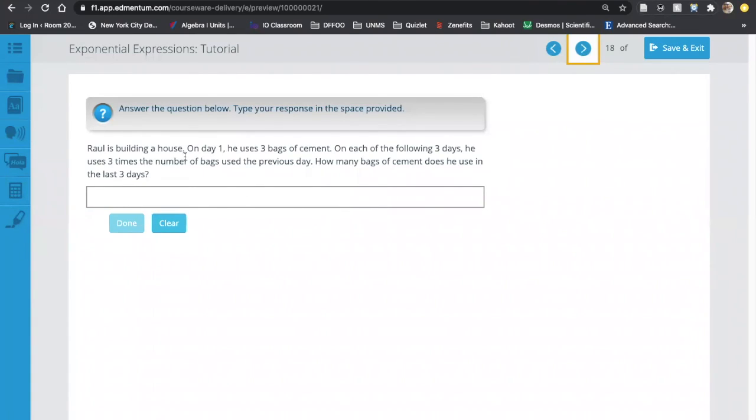All right, so again, you've got an example over here. I'll just read through it and you guys should be doing this one on your own. It says, Raul is building a house. On day 1, he uses 3 bags of cement. On each of the following 3 days, he uses 3 times the number of bags used the previous day. And then this one here is asking us how many bags of cement does he use in the last 3 days, all right?